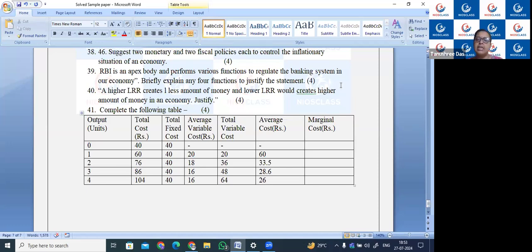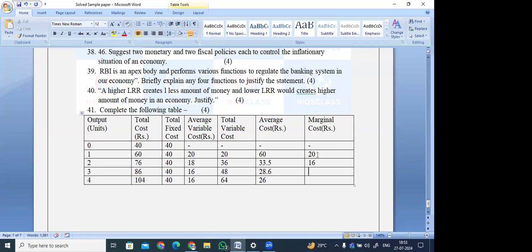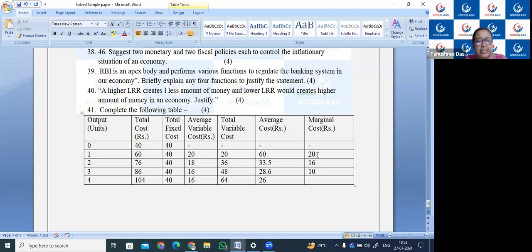Okay. Now MC is TCn minus TCn-1. For the first unit, nothing will be written. Second unit, 60 minus 40, 20. Then 76 minus 60, 16. Then 86 minus 76, 10. Then 104 minus 86.